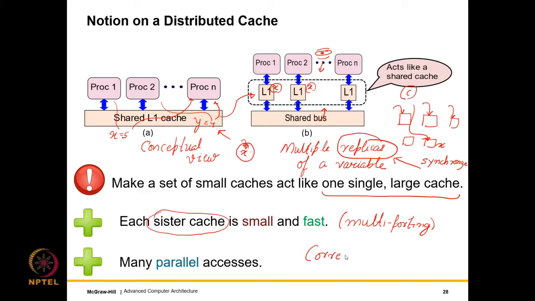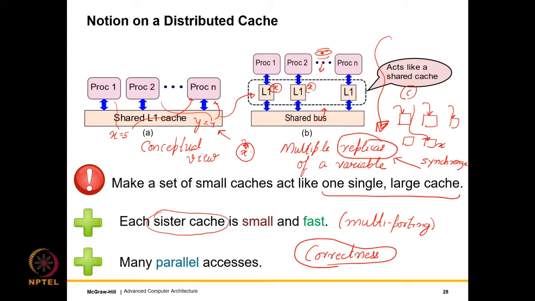So the main issue here is actually with correctness, that if we were to design such a distributed cache, which will maintain multiple replicas, and these replicas are a big issue. This is the elephant in the room, right? If I were to maintain multiple replicas, then how will they synchronize with each other? That becomes a very important issue.